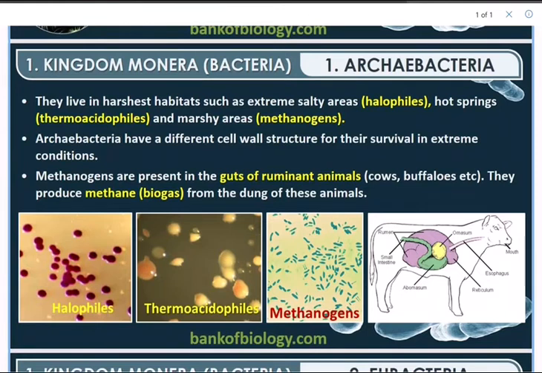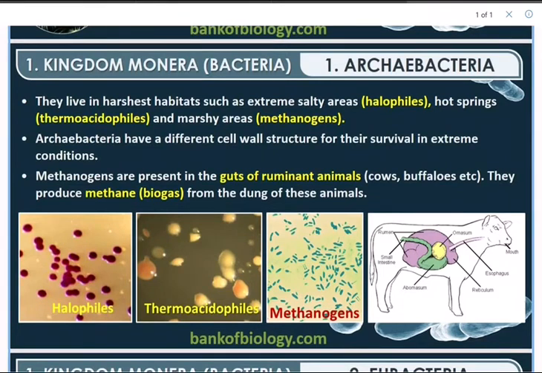On the other hand, methanogens are obligate anaerobes. In biogas fermenters, these bacteria produce methane. Methanobacterium, Methanococcus, these are the examples that we can quote for methanogens. Archaebacteria have a different cell wall structure for their survival in extreme conditions.